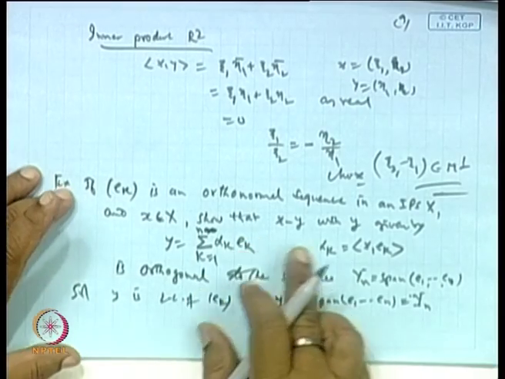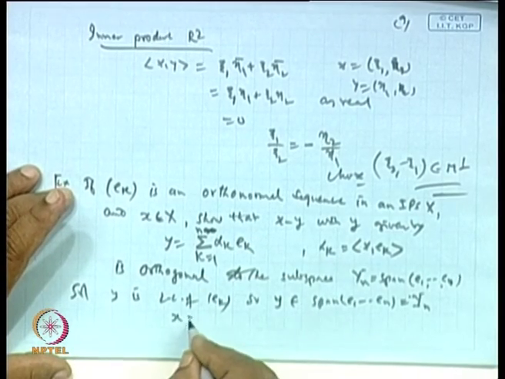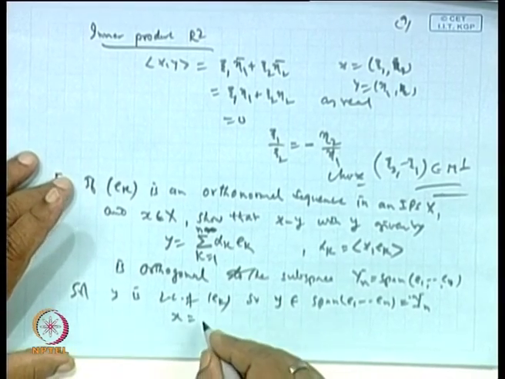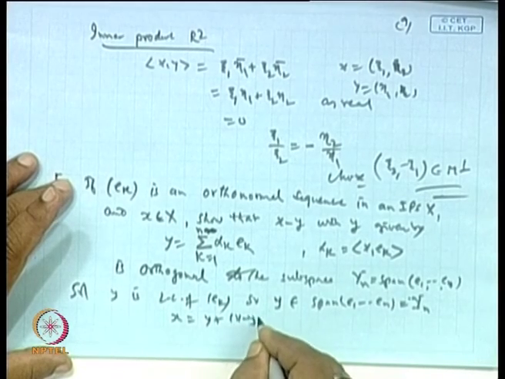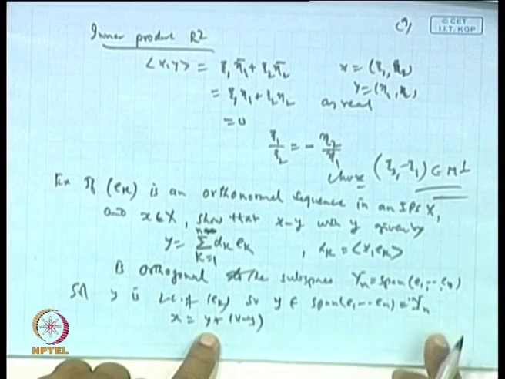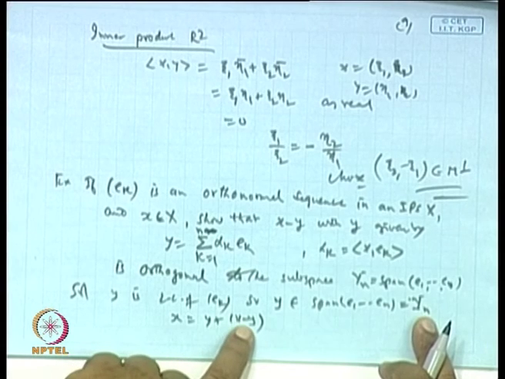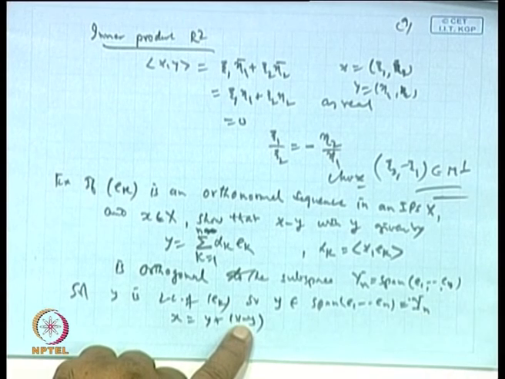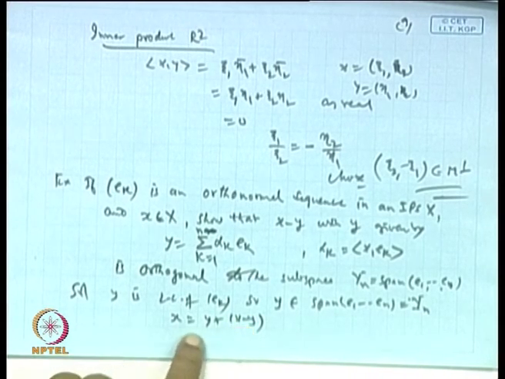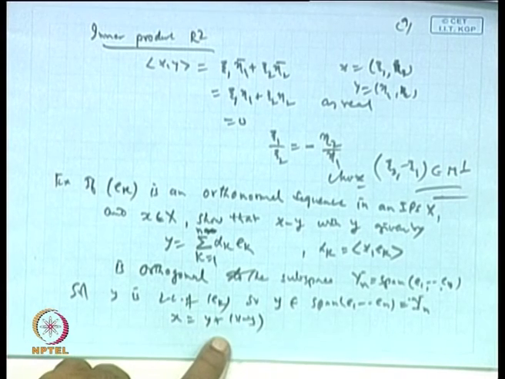Now, any element x can be written as y plus (x minus y). This y is an element of Y_n, and for x minus y, according to the projection theorem, we can express any element x as a direct sum of Y and Y perpendicular.